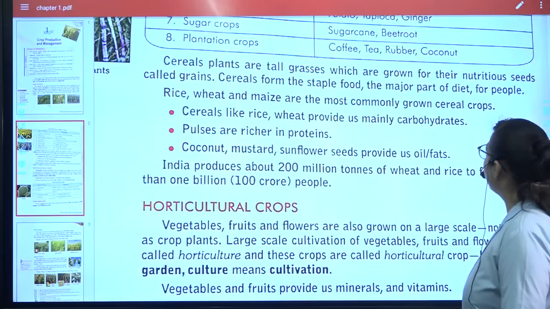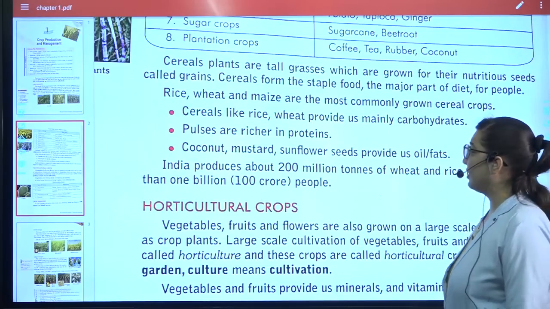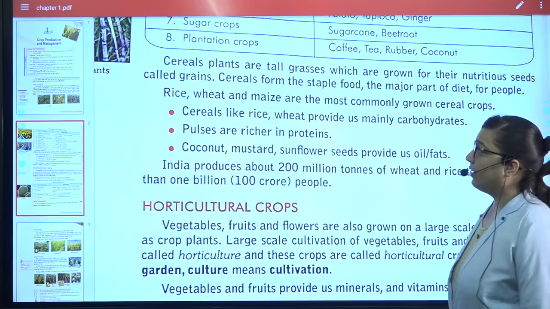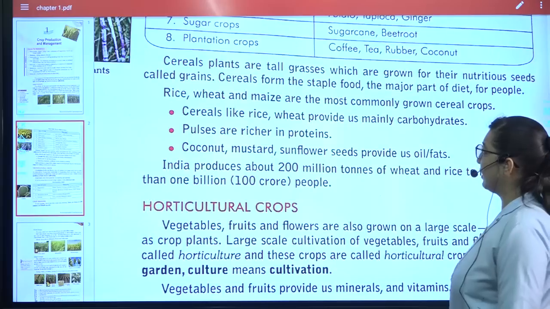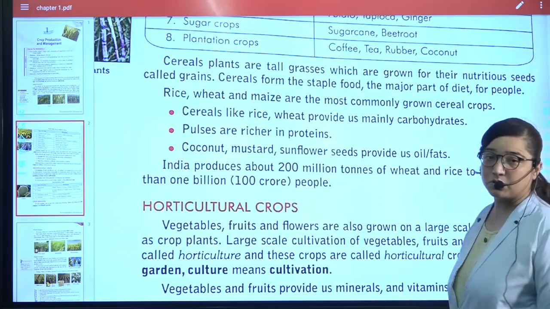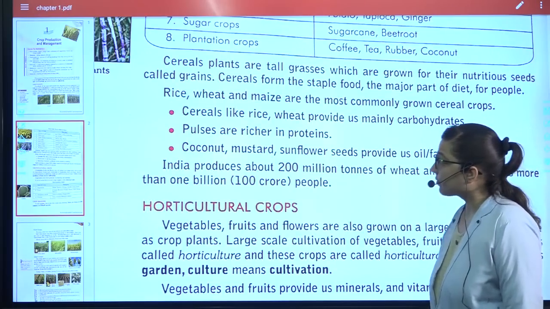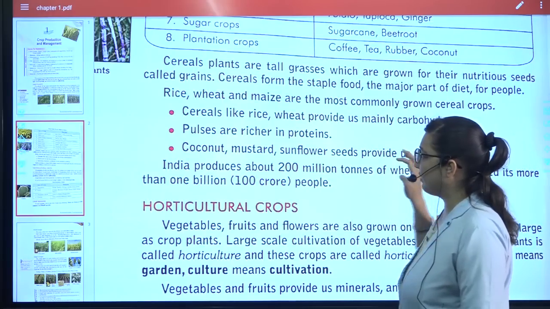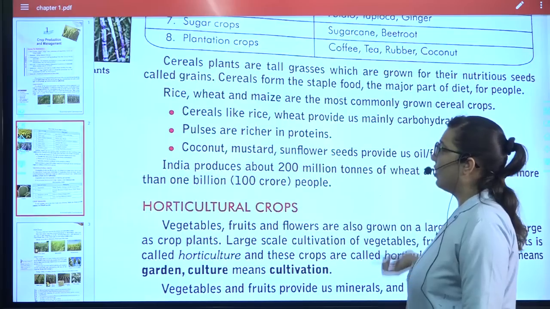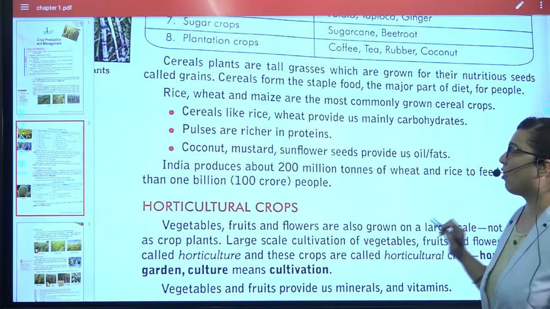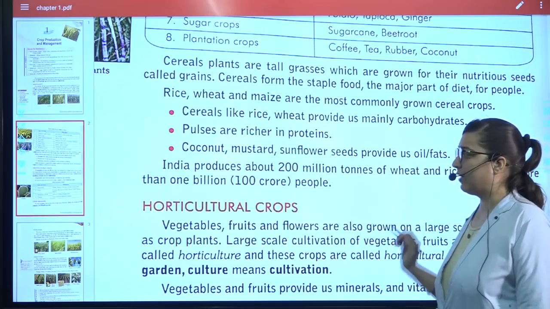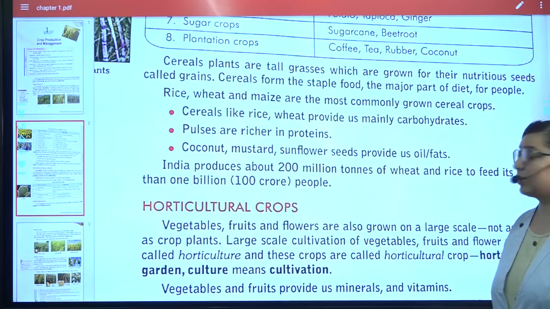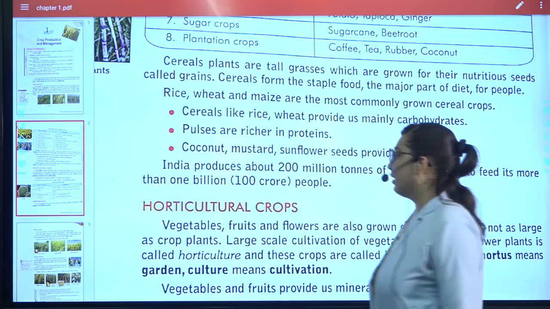They are the staple food and the major part of diet, especially in India. Rice, wheat and maize are the most common cereal crops. Okay. Cereals like rice and wheat provide carbohydrates, and pulses are rich in proteins. Coconut, mustard and sunflower are used for making oil. And India is producing about how much amount?